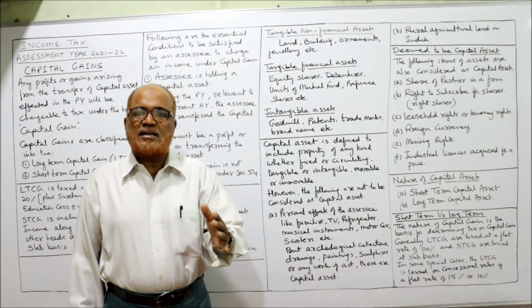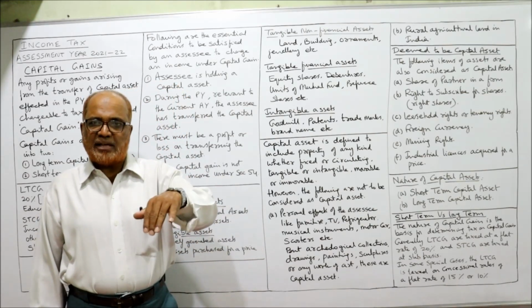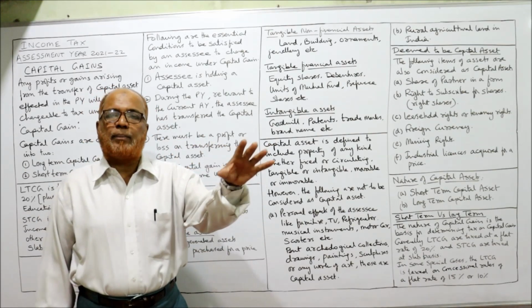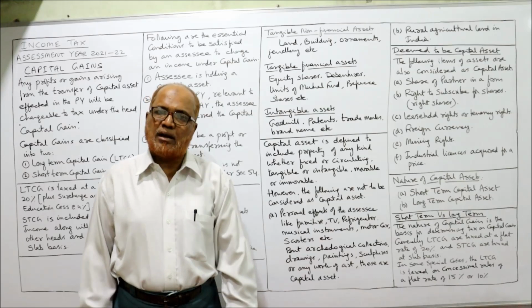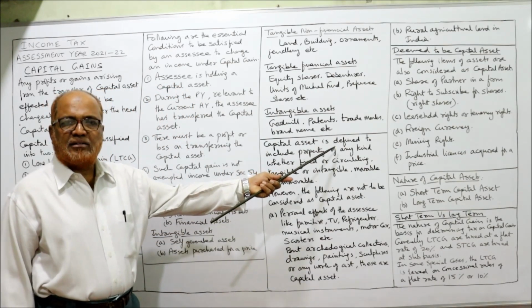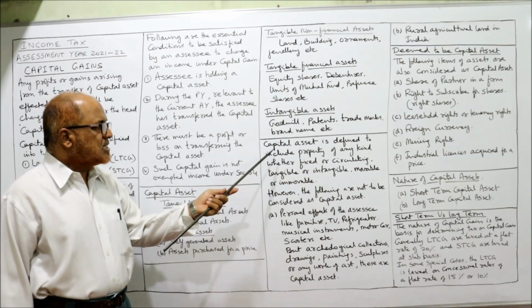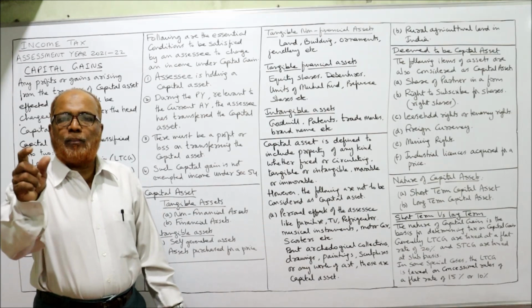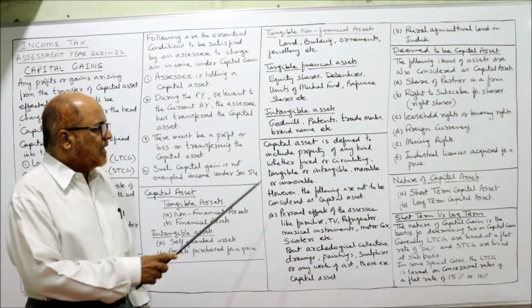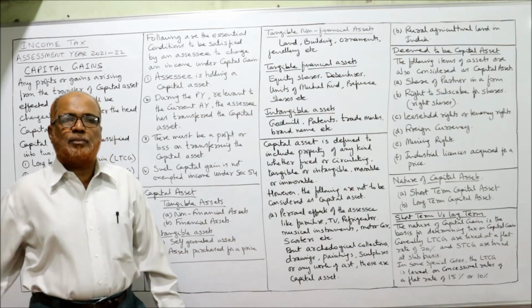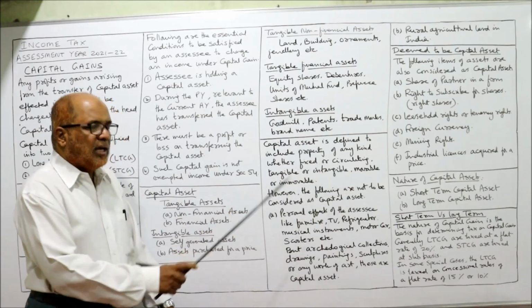The Income Tax Act says whether it is a tangible asset or an intangible asset, both are capital assets. Now, capital asset is defined to include property of any kind, whether fixed or circulating, whether tangible or intangible, whether movable or immovable.